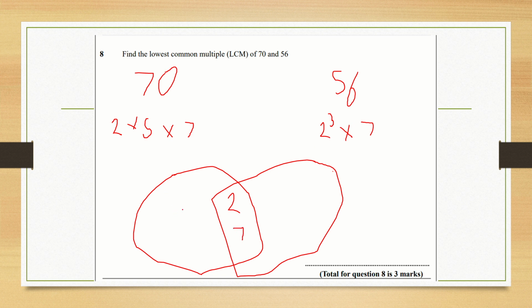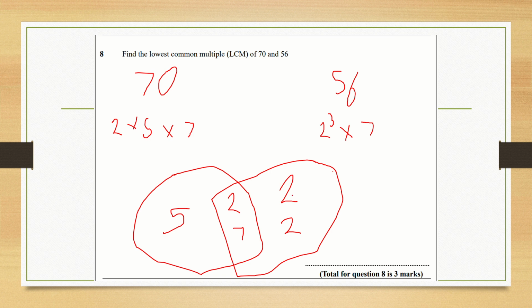That's going to leave us with a 5 in the 70 ring, and it's going to leave us with a pair of 2s in the 56 ring, because we've got 2 cubed here, 2 to the power of 3. One 2 has been used up in the middle, so it's going to leave us with two 2s in the 56 ring.